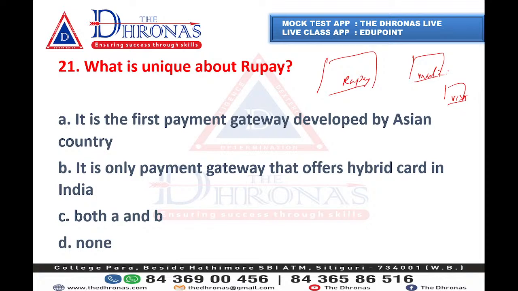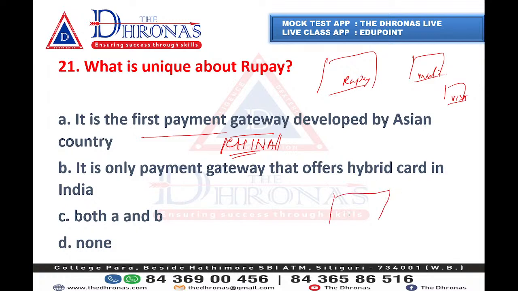RuPay card is not the first payment gateway. We have China in Asia, and China has its own payment gateway. I don't remember it, but we are not the first Asian country. Second, it is not the only payment gateway that offers a hybrid card in India.